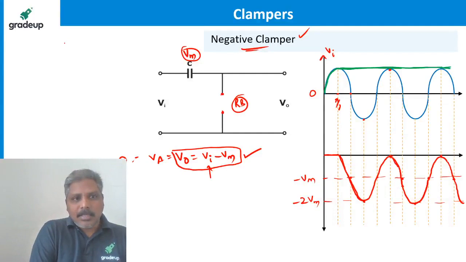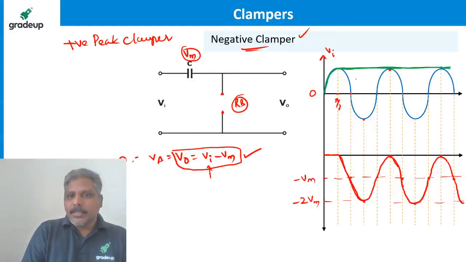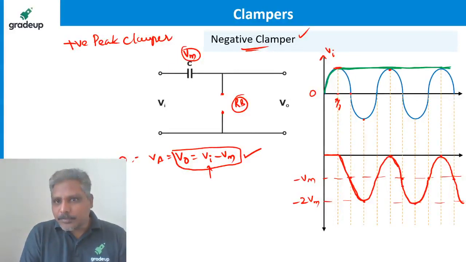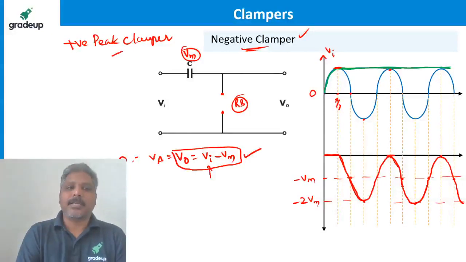It is also called a positive peak clamper. Why? You see the positive peaks of the input are clamped to 0 level. That's why it's called a positive peak clamper.